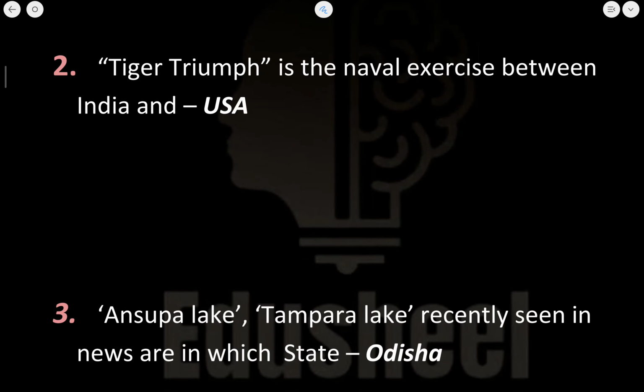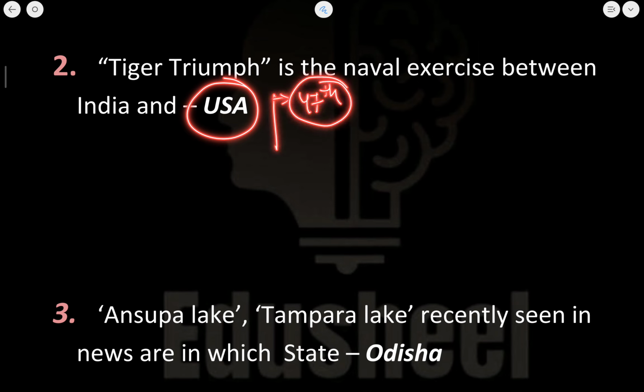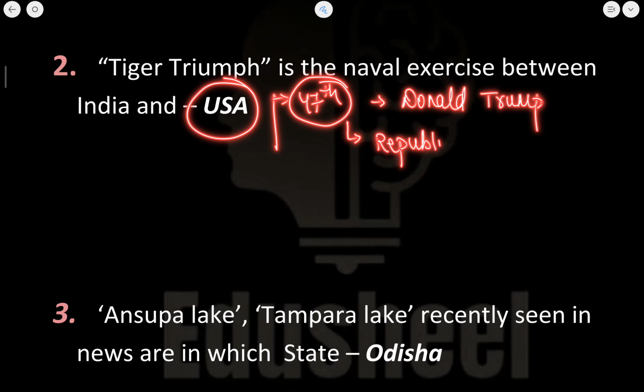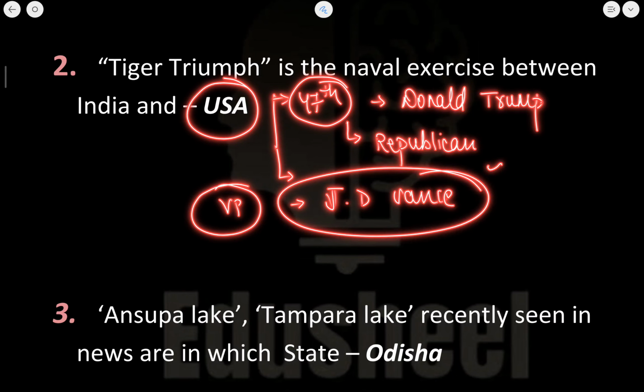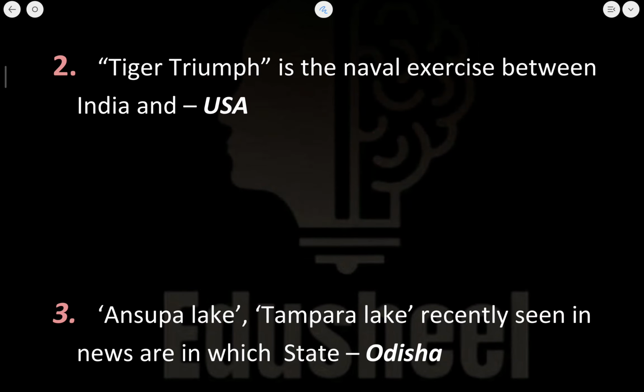Okay. Now regarding USA, you would know that in 2024 elections took place and the 47th president of the USA is Donald Trump. Also, you need to know about the party that he belongs to. So Donald Trump belongs to the Republican Party. In addition to that, the vice president of the USA is J.D. Vance. Recently, he visited India at the time when the most tragic incident in Pahalgam took place. So you need to know about these 2 points as well.